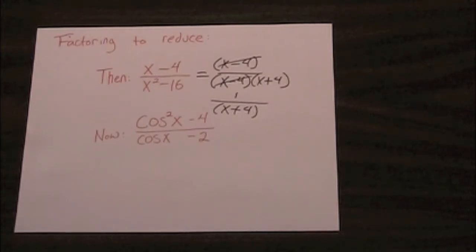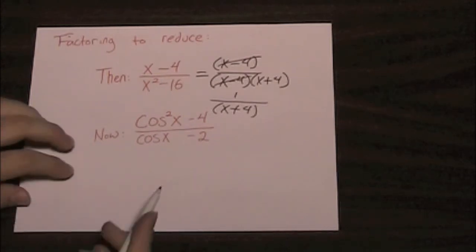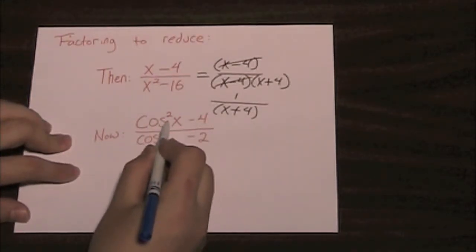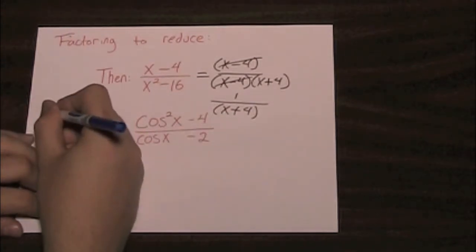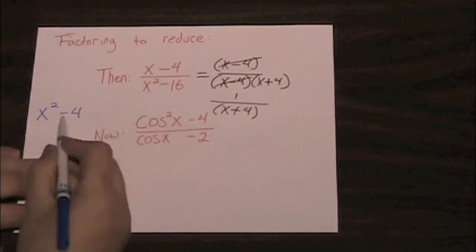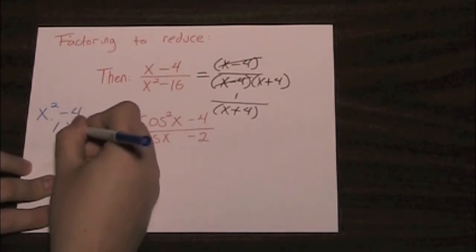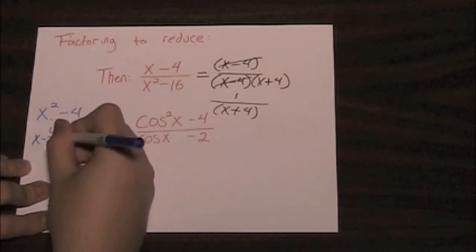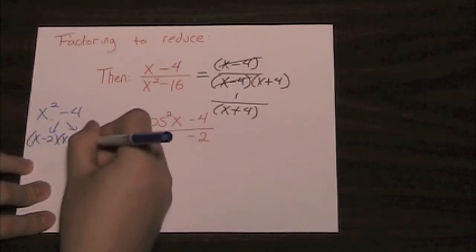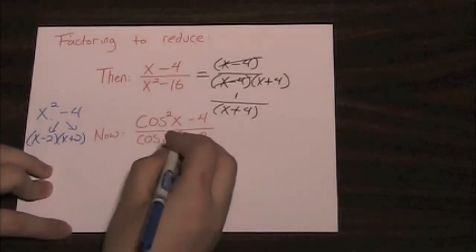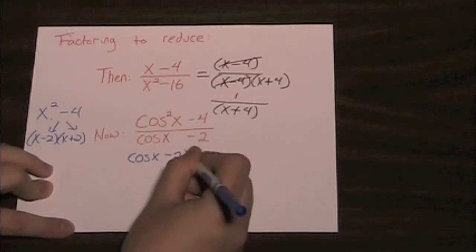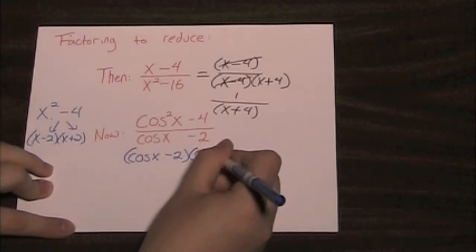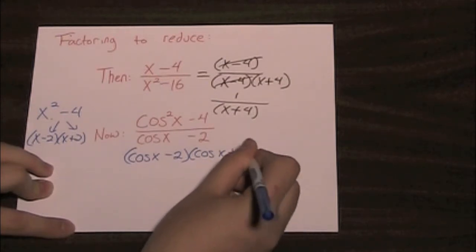We can do the same thing looking at trigonometric rational expressions. Cosine squared of x minus 4 is very similar to saying x squared minus 4. Now this would factor into x minus 2, x plus 2. Cosine squared minus 4 is going to factor into cosine of x minus 2 and cosine of x plus 2.